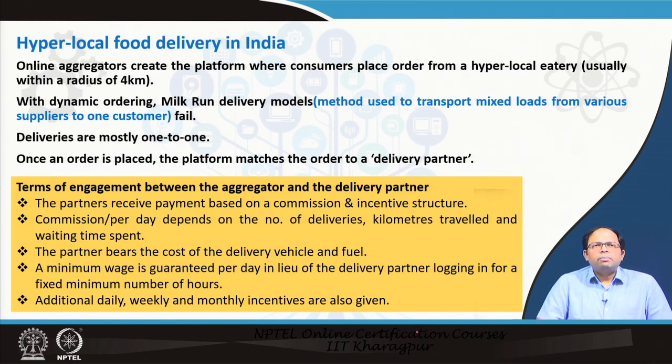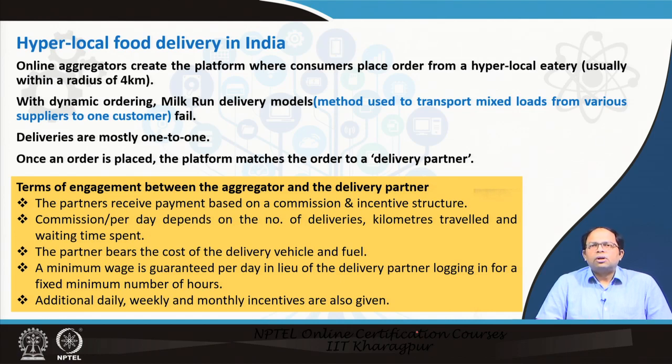So, now looking at hyperlocal food delivery in India, let us also look into what happens in that particular system. Online aggregators have created a software platform where consumers can place an order from a local eatery, and usually the radius is something around 3 to 4 kilometers, and the ordering is dynamic. So, we cannot have standard milk run delivery models.